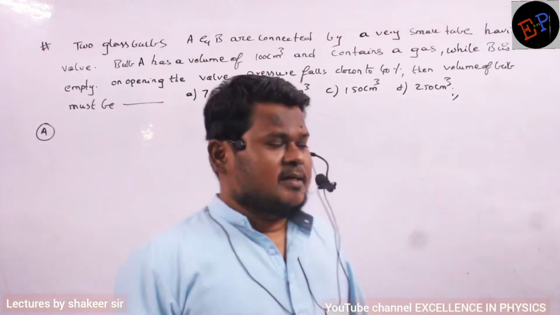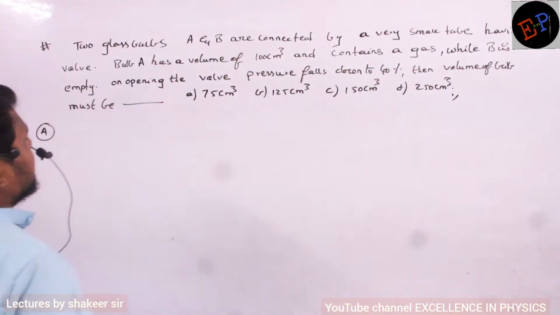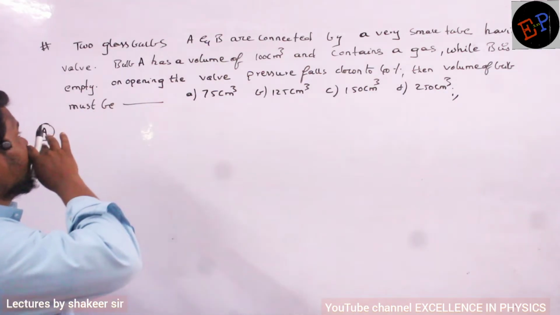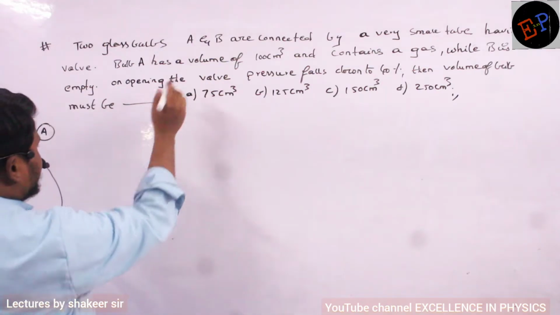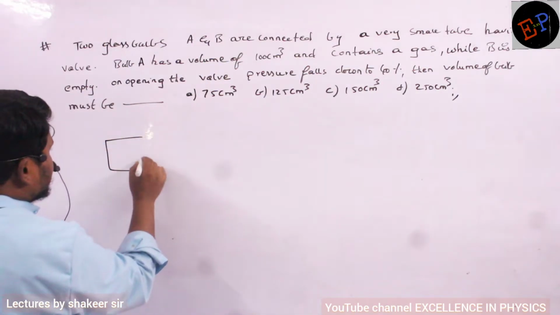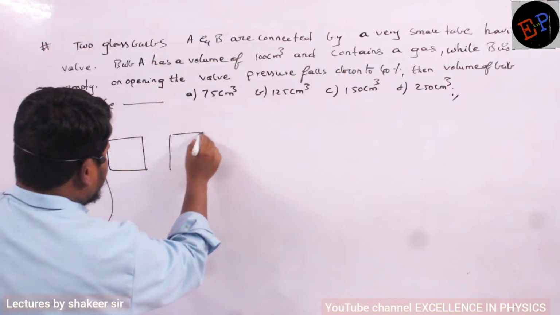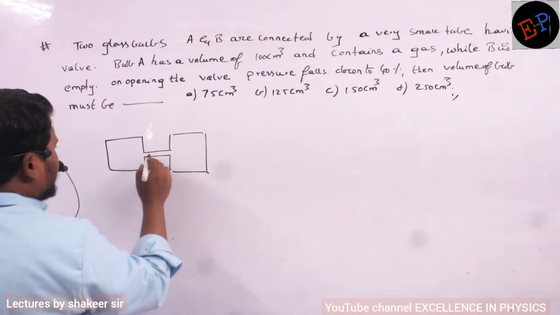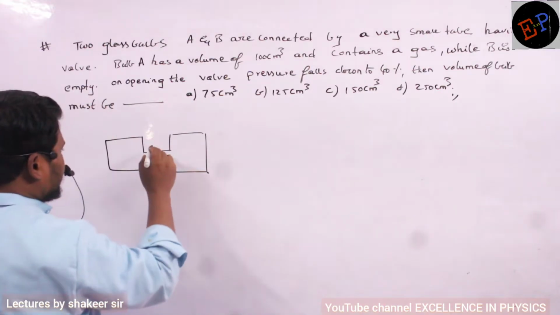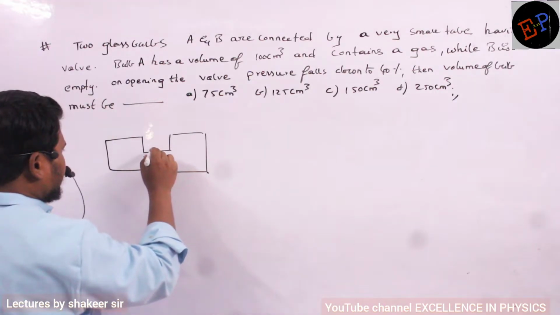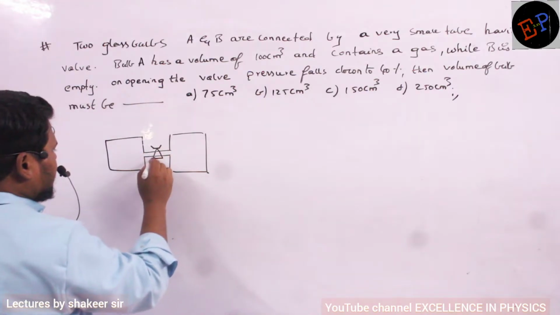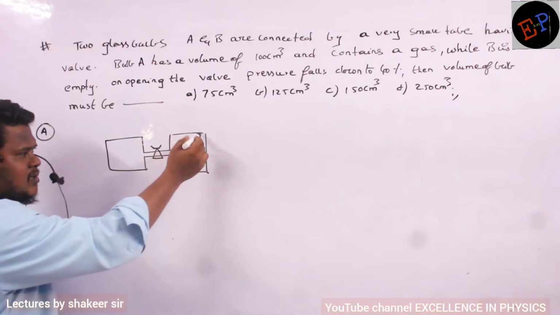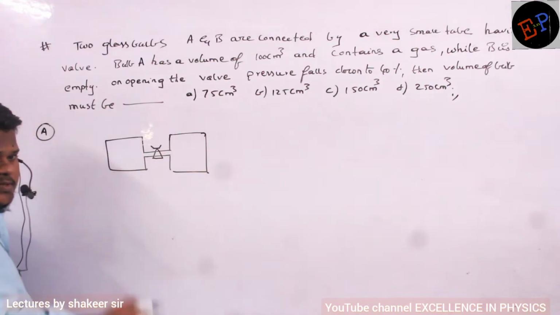Let us see. See here: two glass bulbs A and B are connected by a very small tube having a valve. It means, let me draw this diagram. This is one glass bulb. This is another glass bulb. Both of them are connected by a tube, and to this tube there is one valve also. If I rotate this valve, gases will intermix from one glass container to another. That is called a valve.